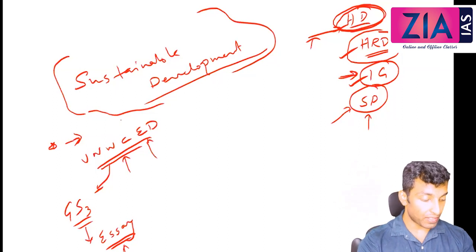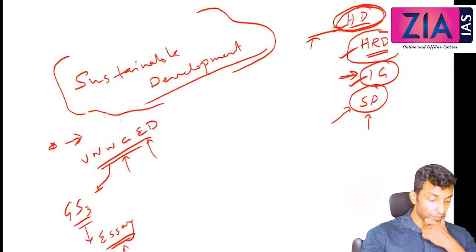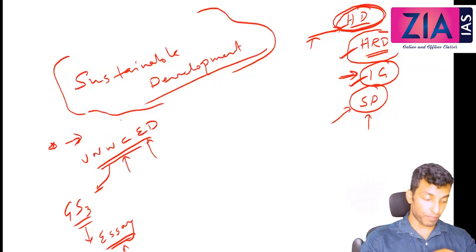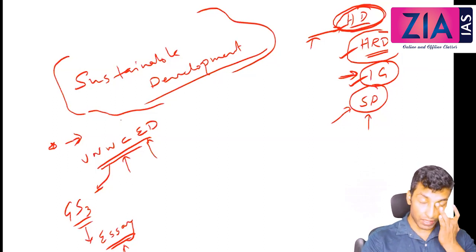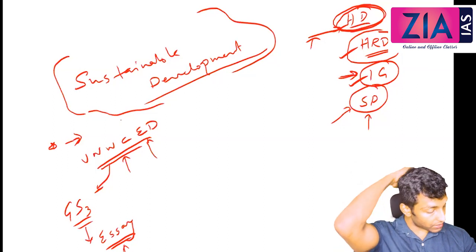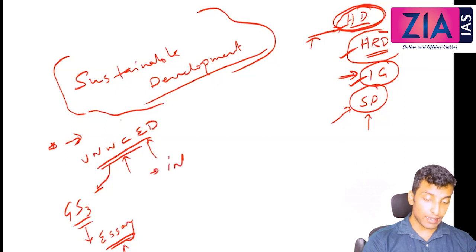The development that meets the needs of the present generation without compromising the ability of future generations to meet their own needs. So it basically calls for what? It basically calls for intergenerational equity.